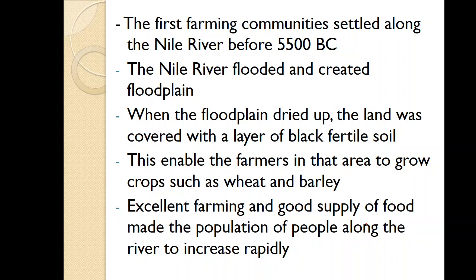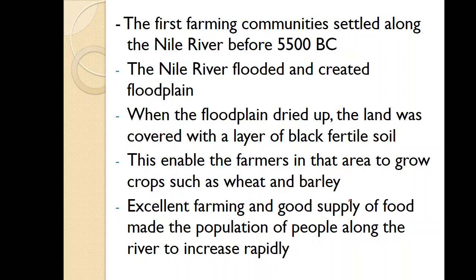So the Nile River is the source of Egypt's civilization. And the fertile soil near the Nile River enabled the farmers in that area to grow crops such as wheat and barley, because the land was very fertile.